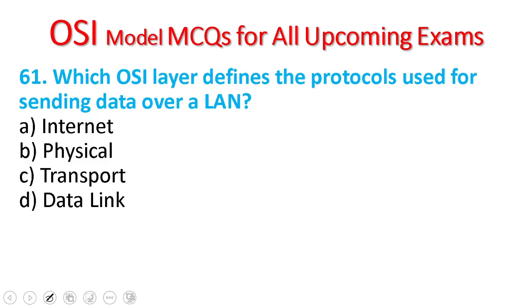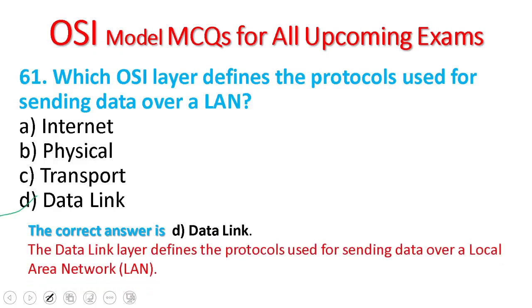61. Which OSI layer defines the protocol used for sending data over a local area network? Internet, physical, transport, data link. The data link layer is responsible for sending data over local area networks.